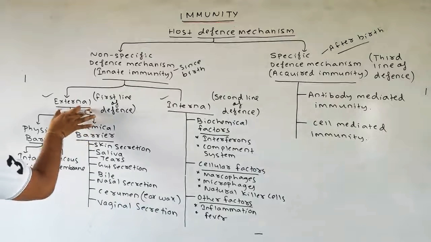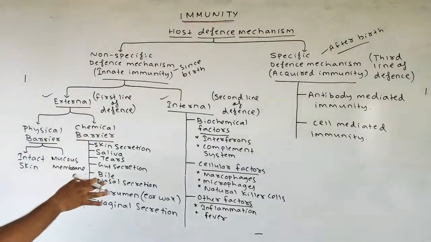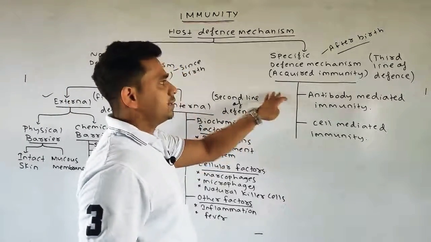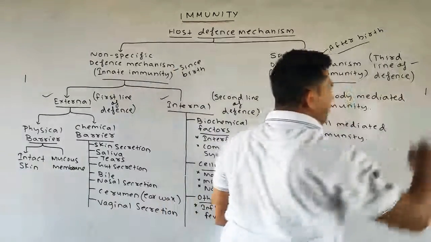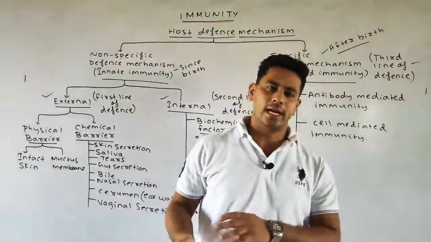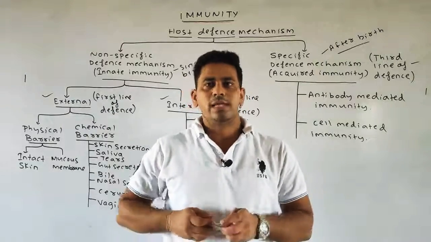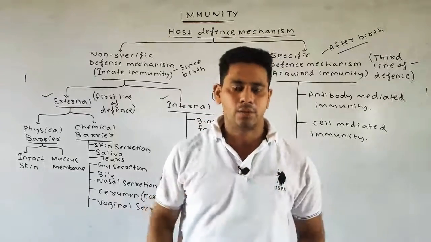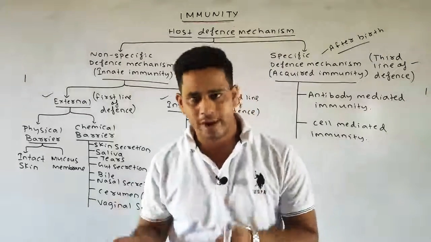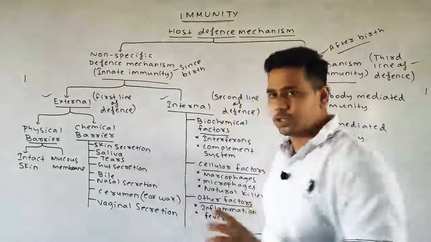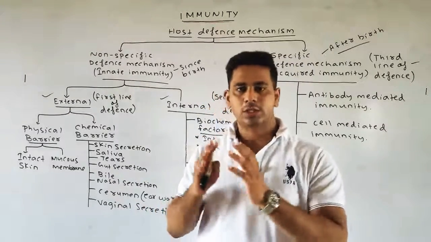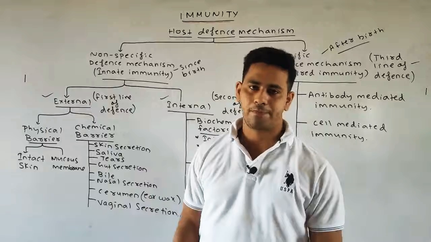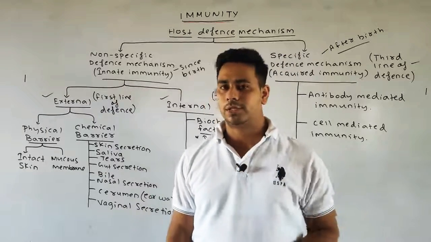The external is known as your first line of defense. The internal one is your second line of defense, whereas the acquired immunity or the specific defense mechanism is your third line of defense. Means what? The first, second, or third line of defense, we can say it is a stage of defense mechanism. If a pathogen enters our body, obviously our immune system will fight with it. So the first mechanism or factor which will act or fight with the pathogen is your external innate immunity. That is why it is the first line of defense.